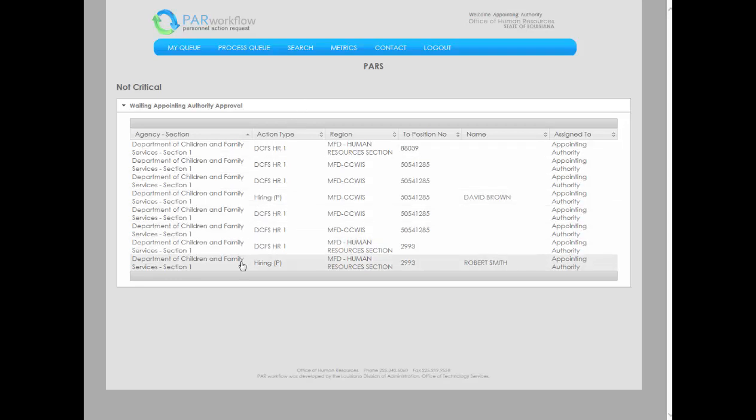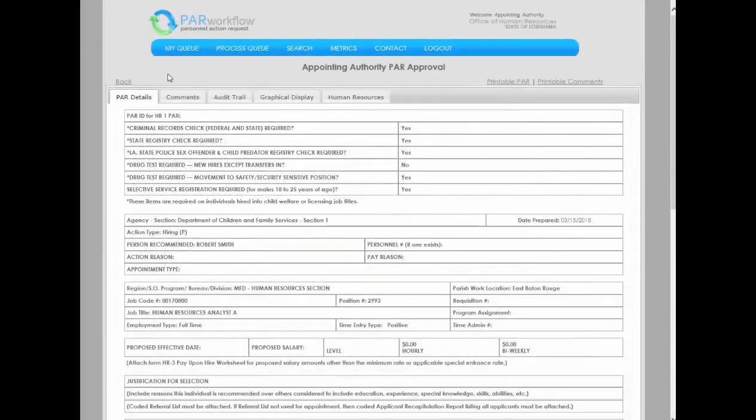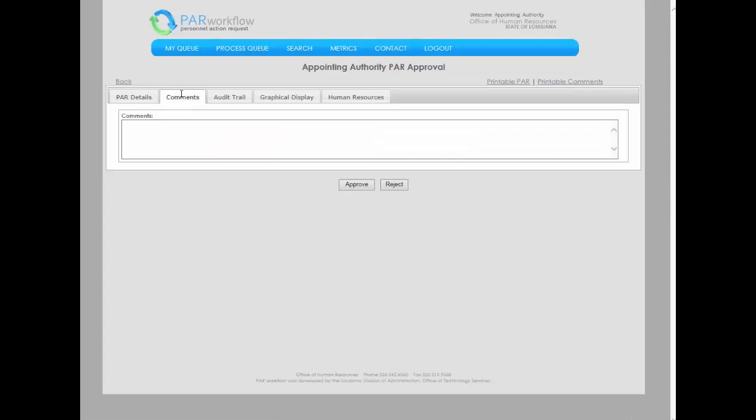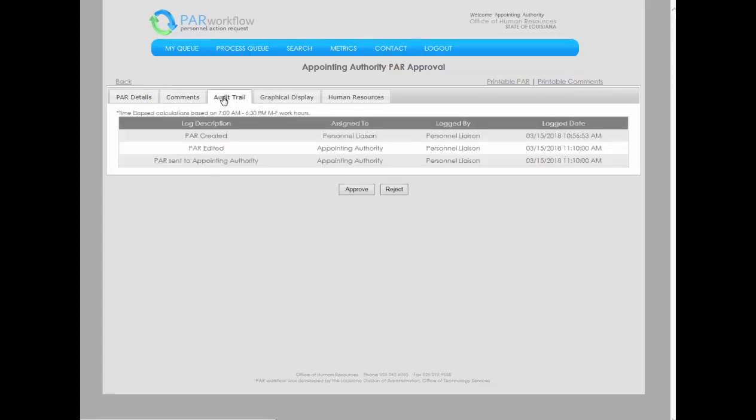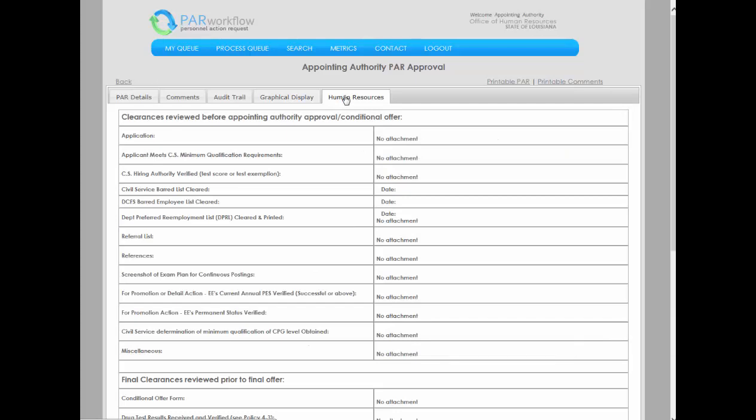Click on a PAR to open for viewing. The PAR will open to the PAR Details tab. The appointing authority will view all the details of the PAR entered thus far. They may view and add comments on the Comments tab, view the audit trail, view the graphical display of the location of the PAR in the workflow process, and view uploaded documents on the Human Resources tab.